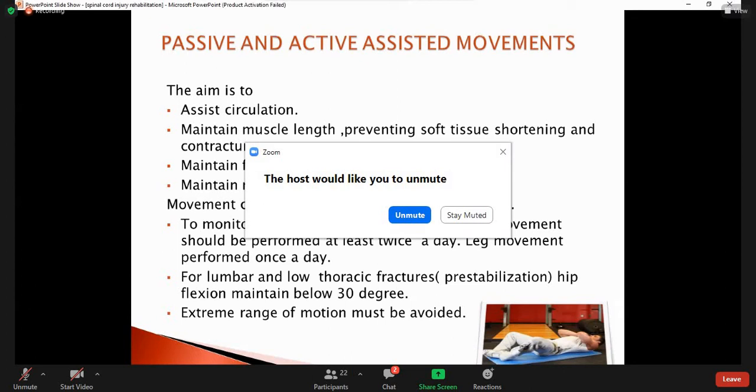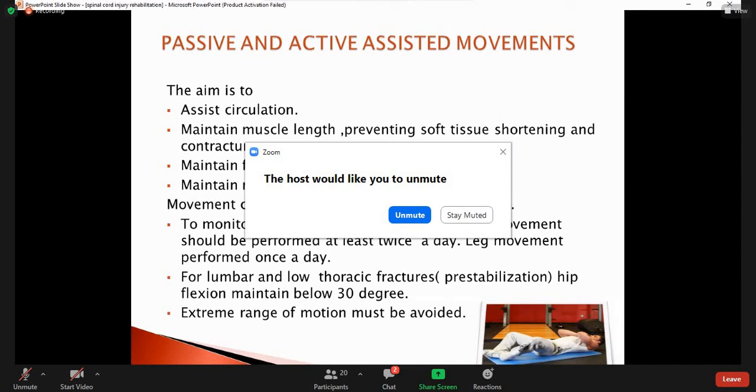What is the benefit of these exercises? It helps in increasing the circulation. When we increase the circulation, it causes increased blood flow and removes the waste products. We maintain the muscle strength and prevent soft tissue contractures and deformities.